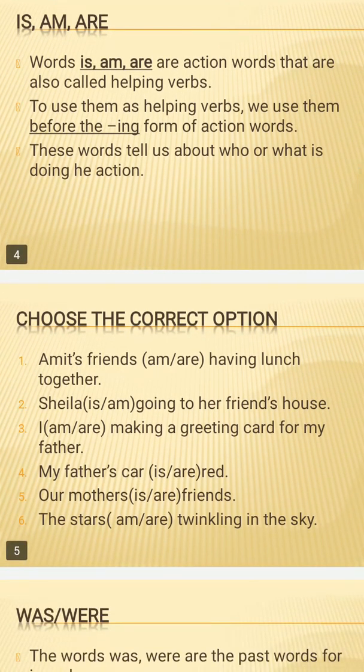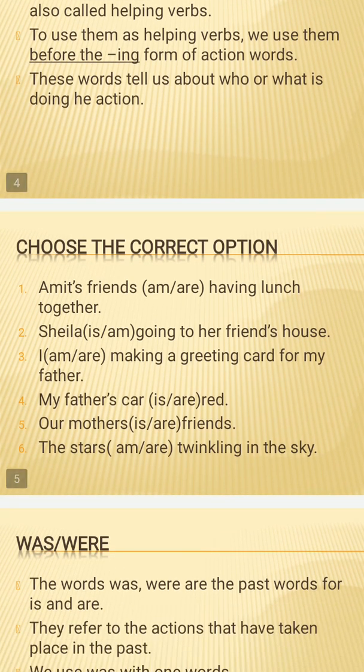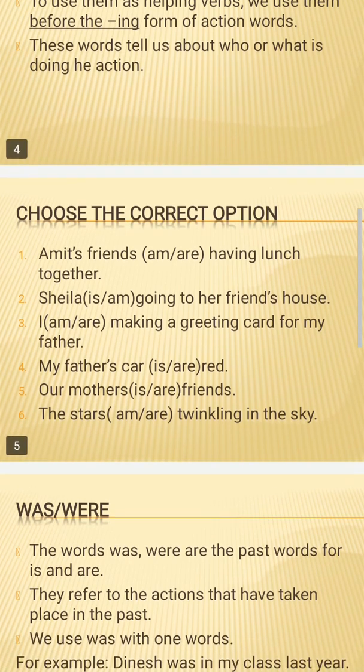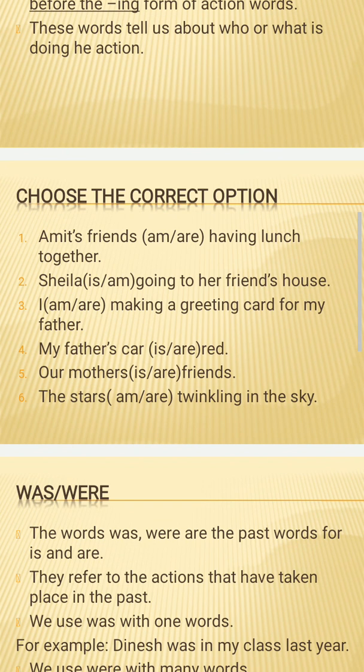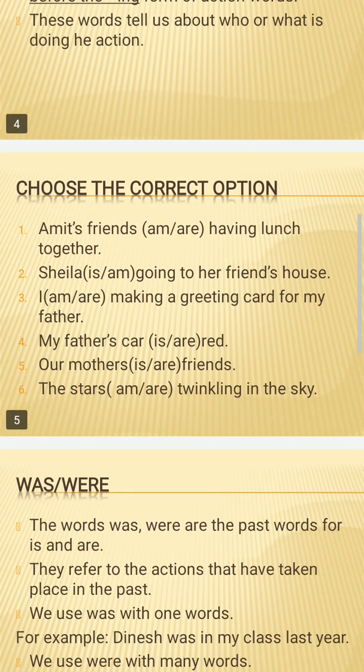Now we will choose the correct option according to the sentences. Amit's friends am or are having lunch together. We are talking about friends. Friends is plural, so for plural we always use are. Sheila is or am going to her friend's house. Is is used for one person or singular. Sheila is singular, so the answer would be: Sheila is going to her friend's house.